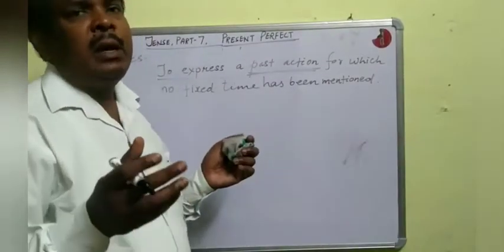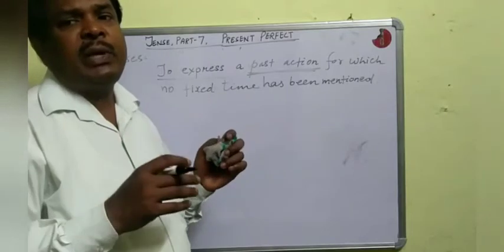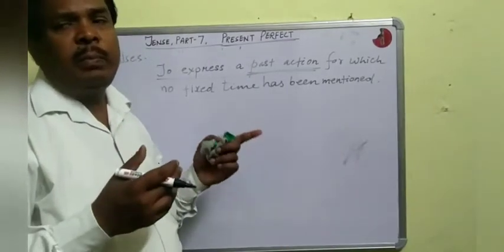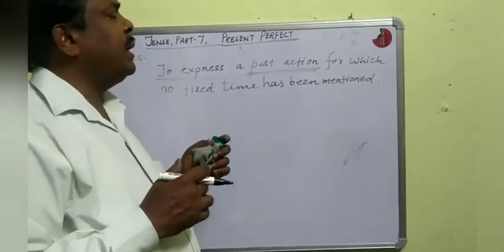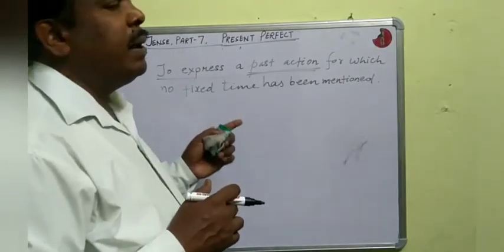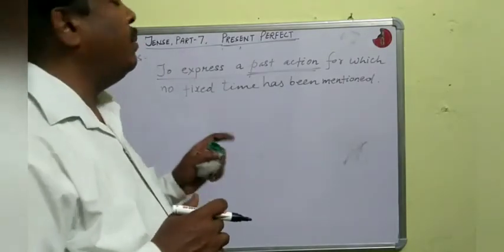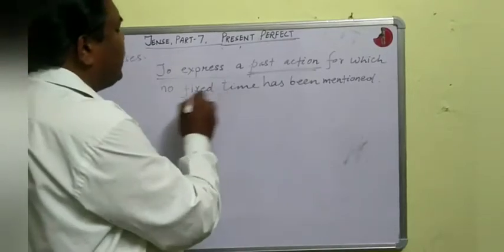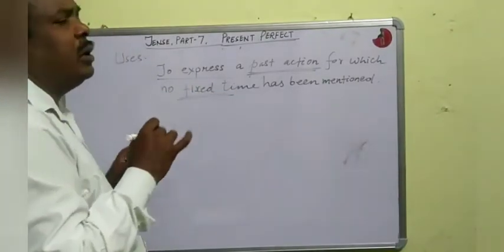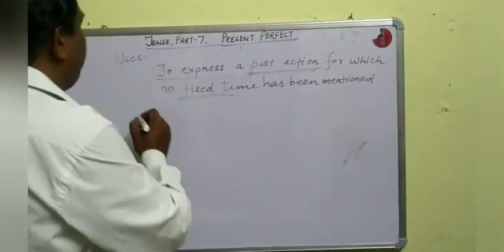Past action means there will be some time, but when we are using present perfect, then we shall not use any particular time. Past fixed time means any particular time we shall not use. Okay, example,